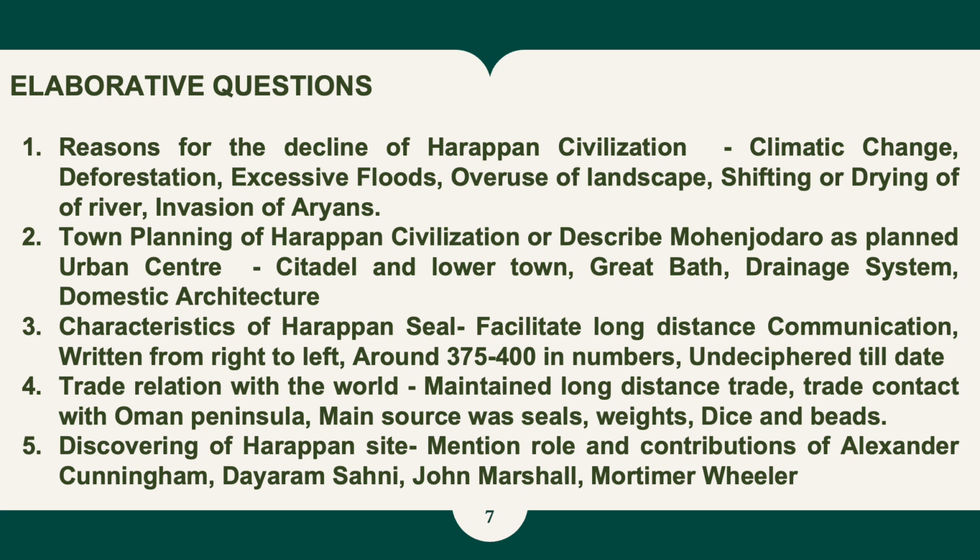The fifth question is how Harappan sites were discovered, and in this question you have to mention the role and contributions of archaeologists like Alexander Cunningham, Dayaram Sahni, John Marshall, and Mortimer Wheeler. And these are the questions for chapter 1. So we'll be going to second chapter.